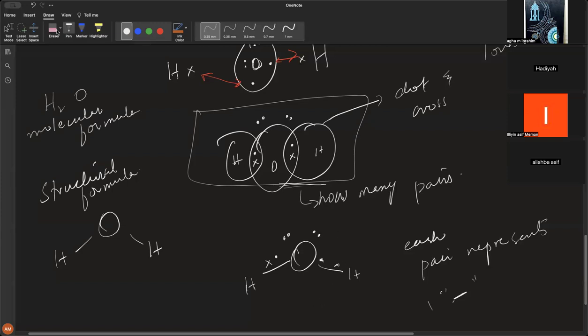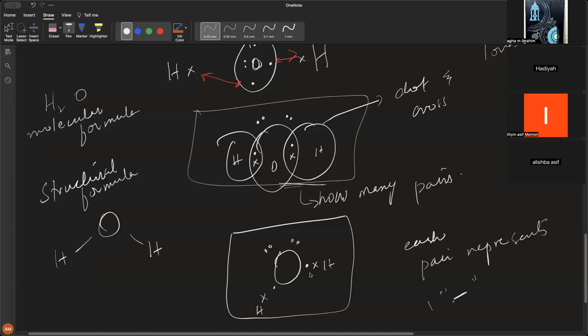This could have also been drawn in this manner. You can also draw this like this. Okay. This represents the sharing of electron.